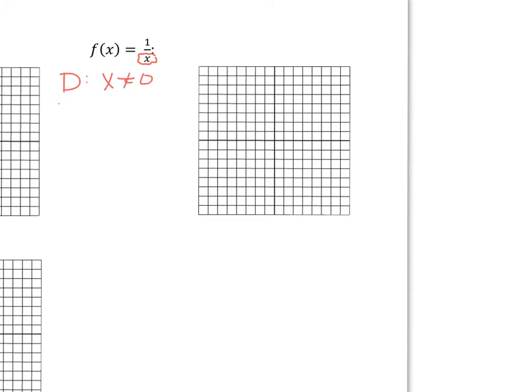Here's the unique thing for our range. If x can't equal 0, we still have 1 in the denominator divided by something. That means our output can't equal 0 either. So we're going to get something unique on the graph that we haven't talked about yet this year, but hopefully this sounds familiar. We're going to have boundary lines called asymptotes.